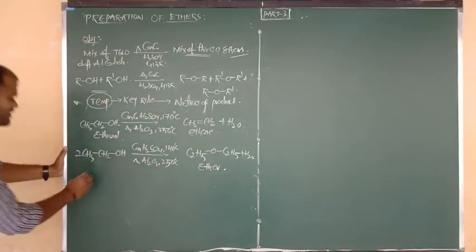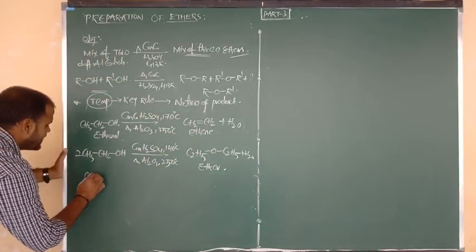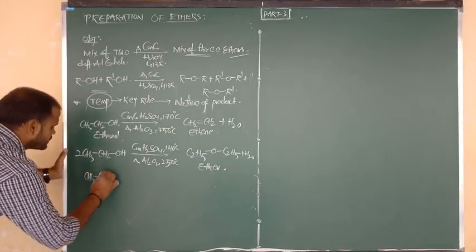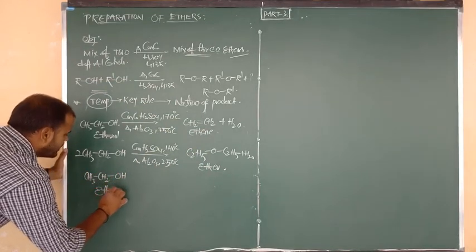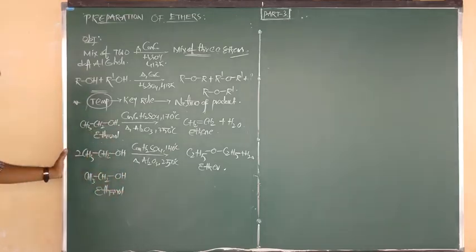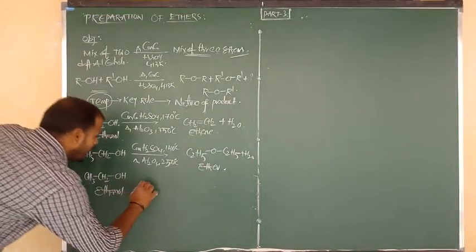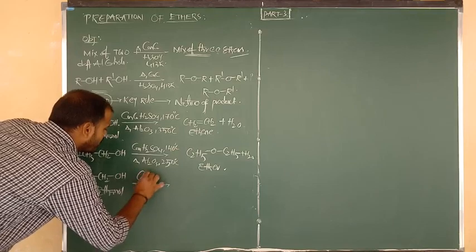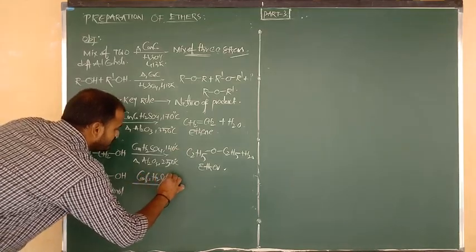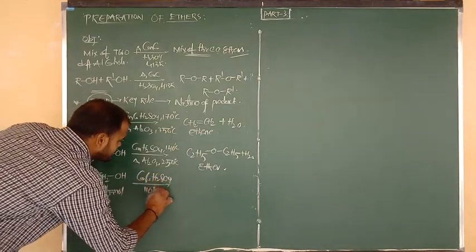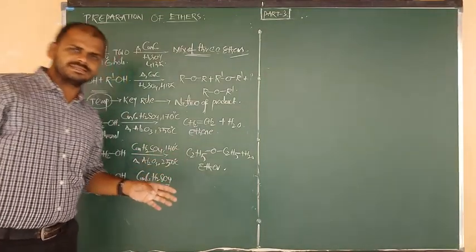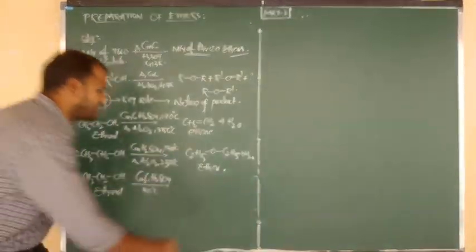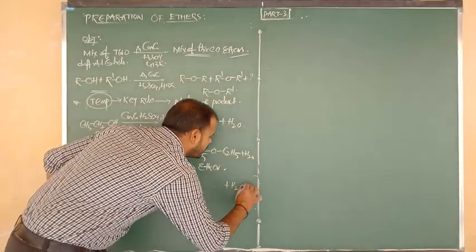And one more is also there, beta. CH3 bonded to CH2, again connected to OH. The reactant name is ethanol. Same thing. In all three cases reactant is same, and reagent is also same, concentrated what, beta? Sulfuric acid. But your reaction takes place at 110 degrees Celsius. Upon heating at 110 degrees Celsius with concentrated sulfuric acid, again it is going to lose the water molecule.